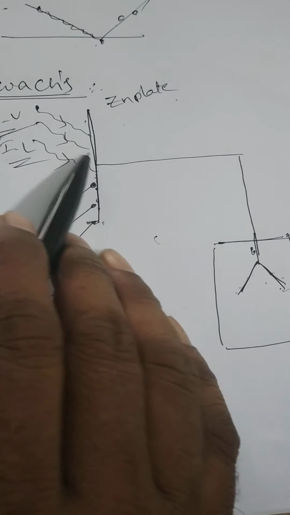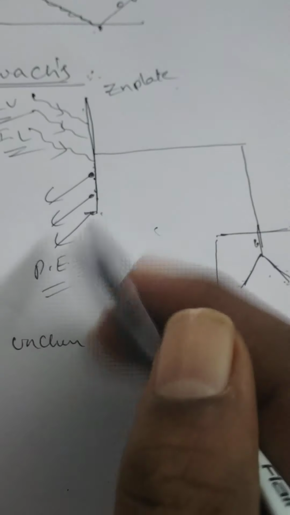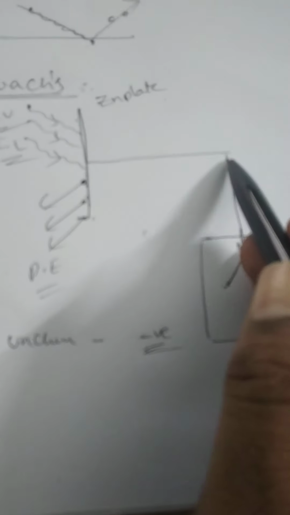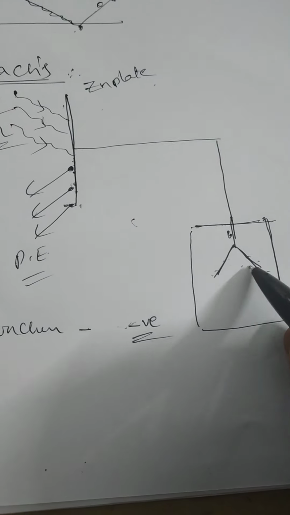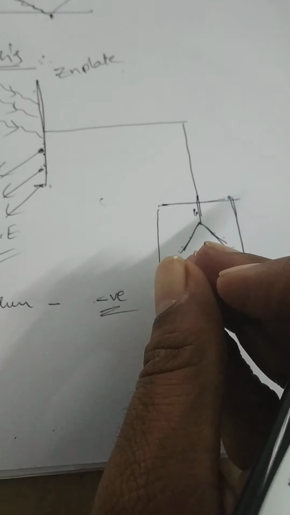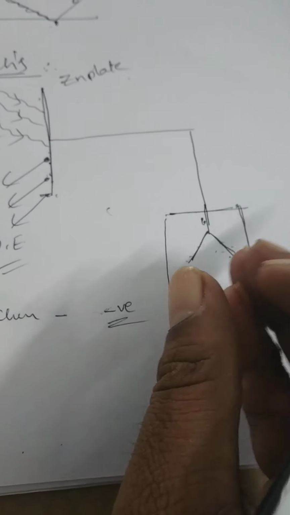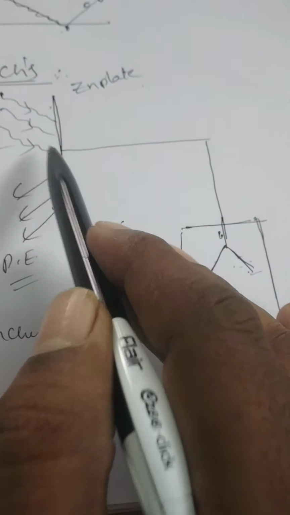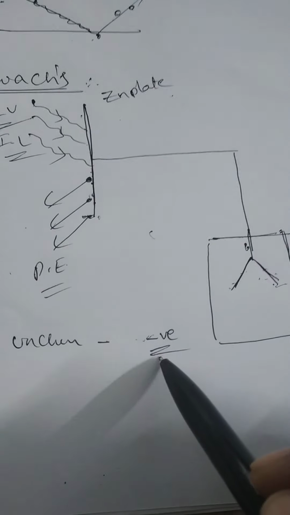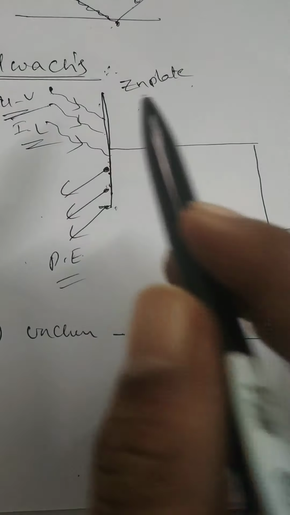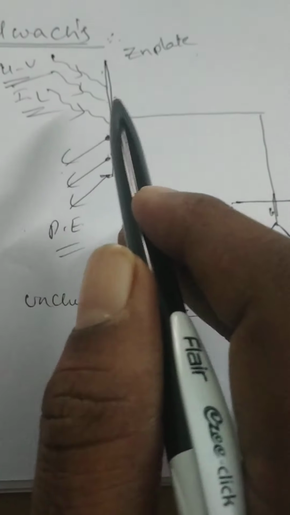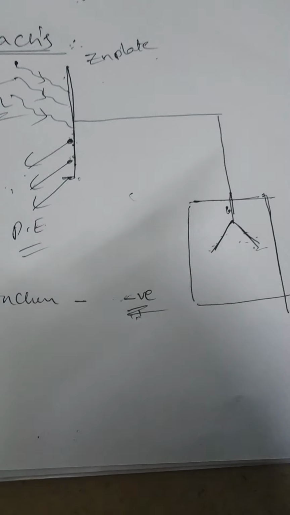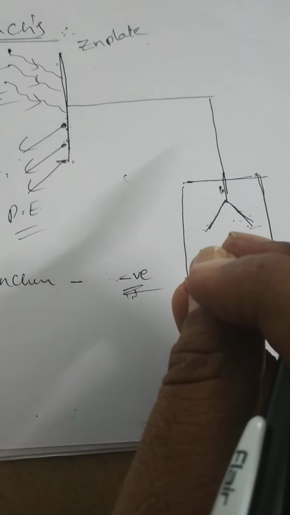After the light is made to incident on it, some electrons will be ejected out from the zinc plate. That means the negative charge will decrease, so the two gold leaves will move towards each other. When these leaves are moving towards each other, the charge on the zinc plate decreases. Initially the zinc plate is given a negative charge and it becomes uncharged. Uncharged means the two gold leaves come very close together. They are attracted together.